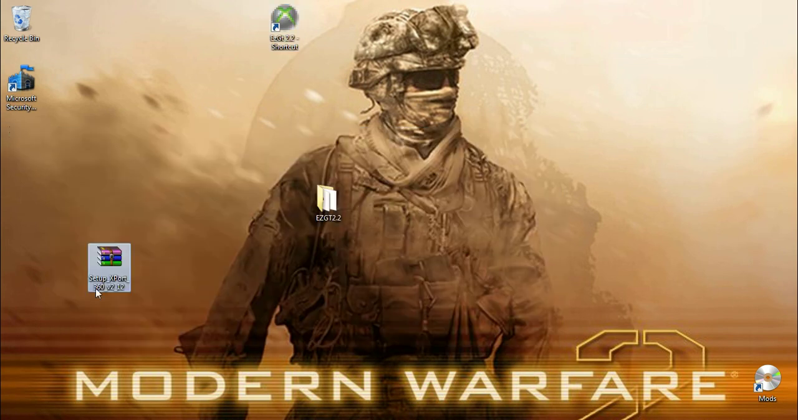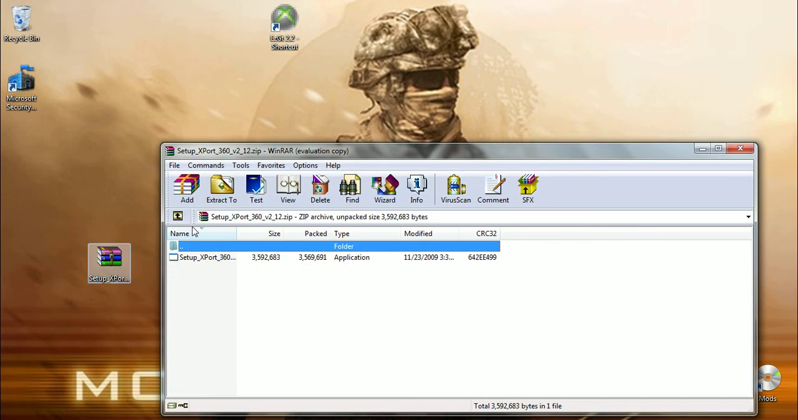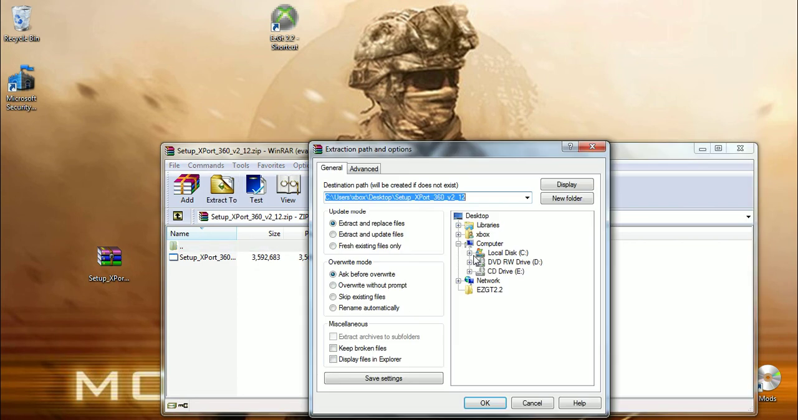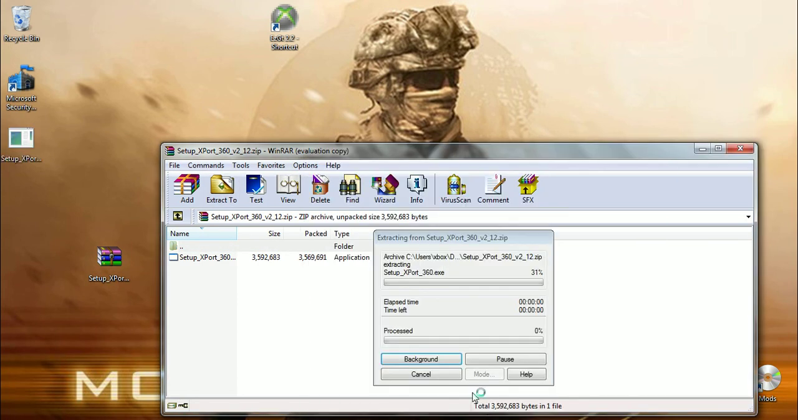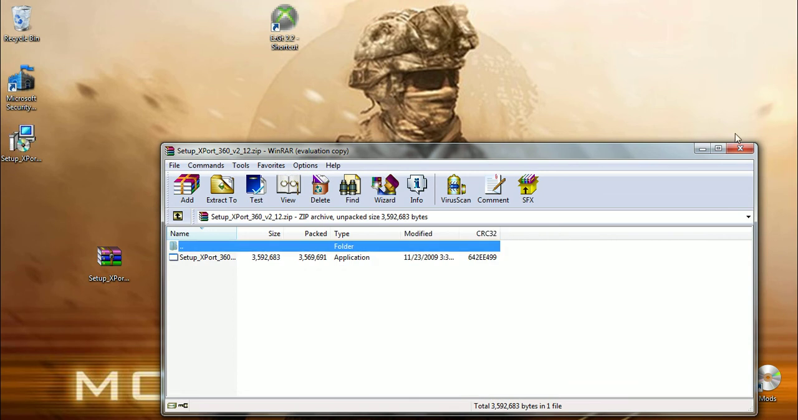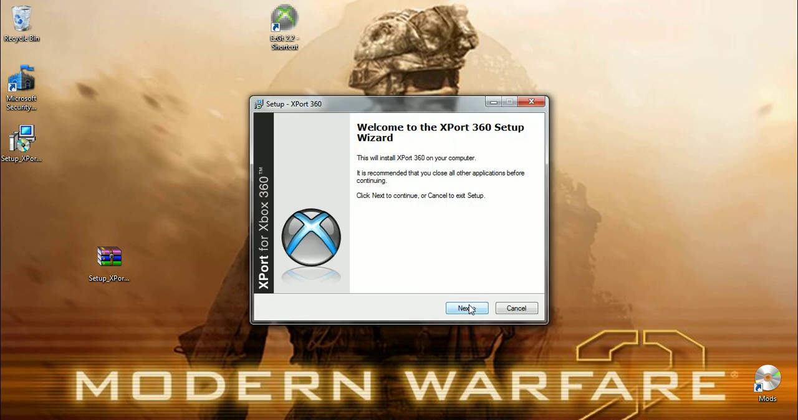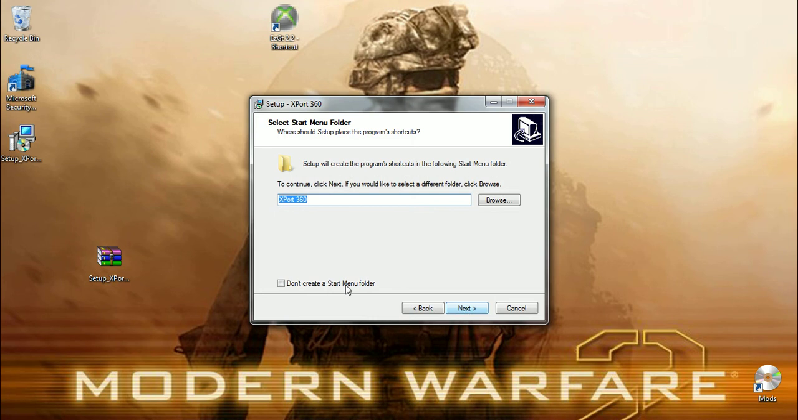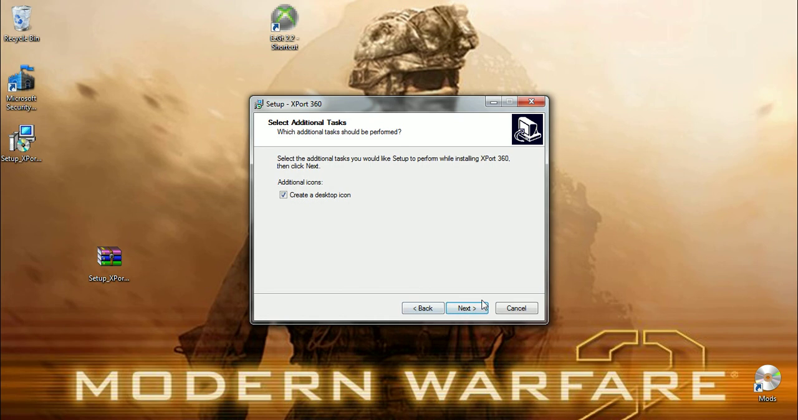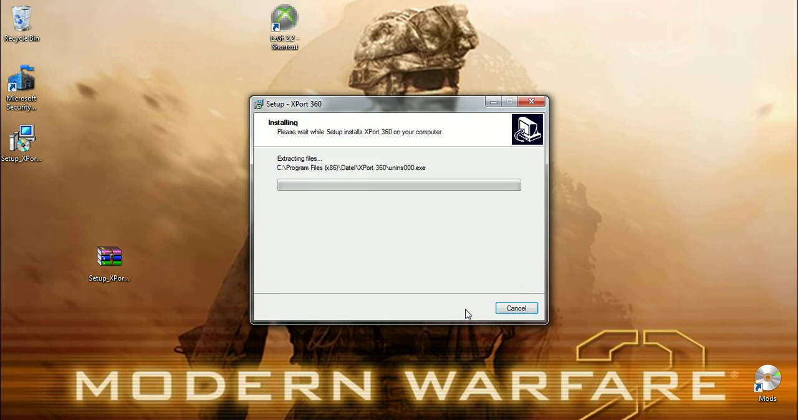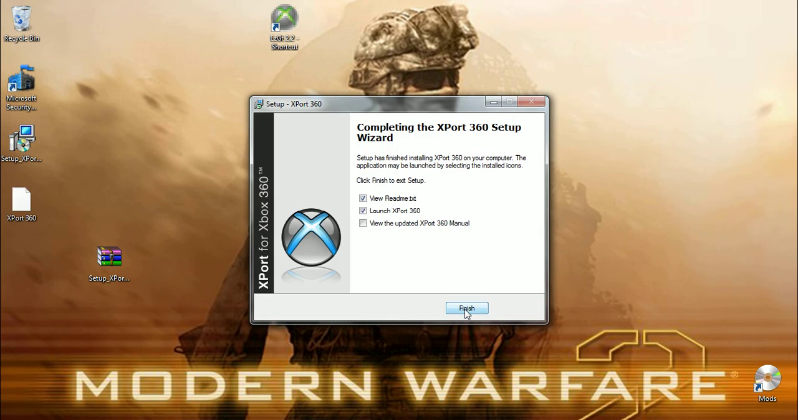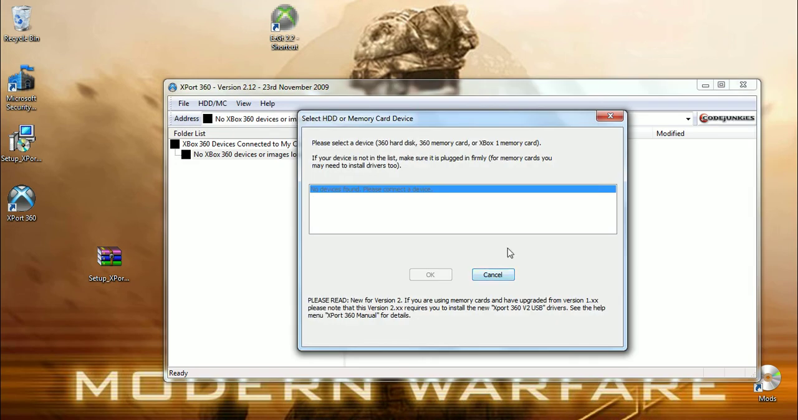Then if you want to extract Xport360 and have that, if you already don't, then you want to go here, extract it to the desktop, exit out of that, and then click set up Xport360. Click next, and then click next, and then have that checked, and then click next, and then click install. Then click finished, and you have Xport360.